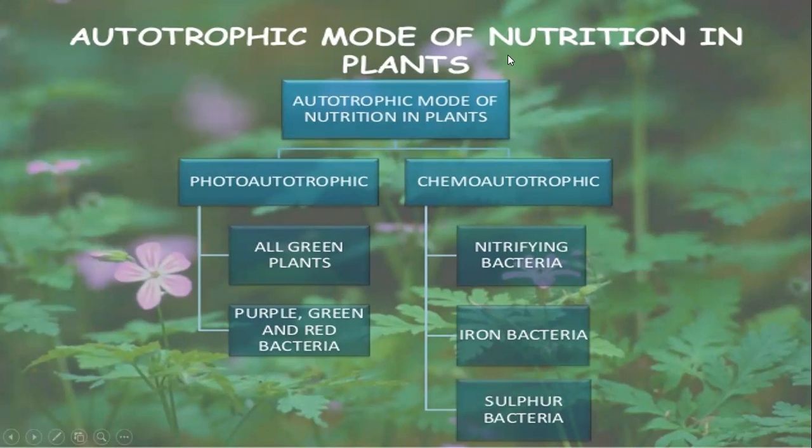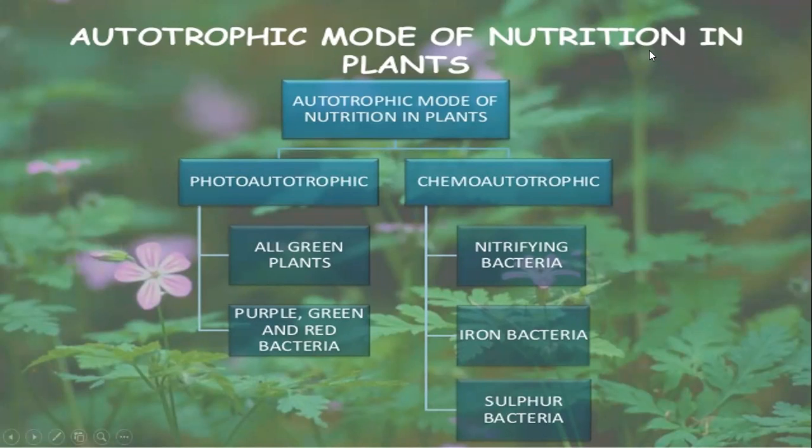As you know, our main topic is nutrition in plants, so we will focus on autotrophic nutrition. Everyone got it? Is it clear? Autotrophic nutrition means those who make their own food, like plants, the producers.